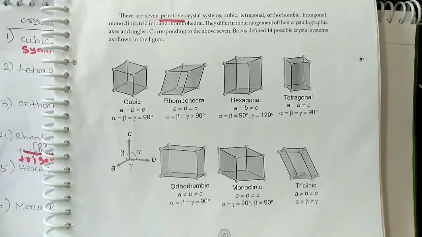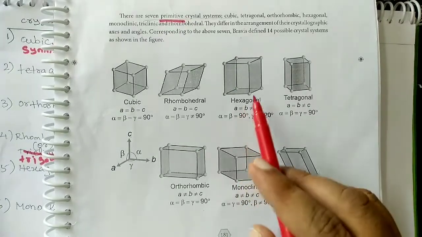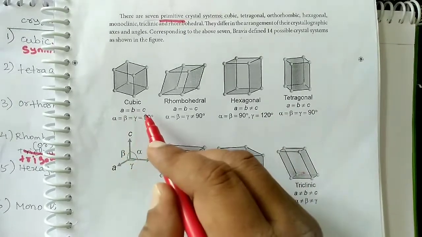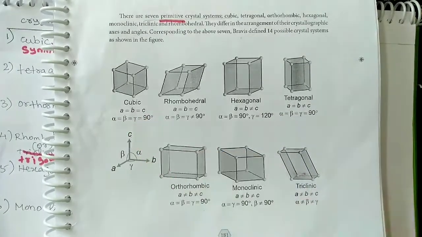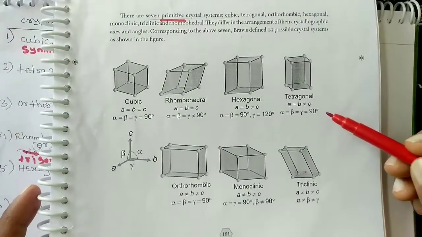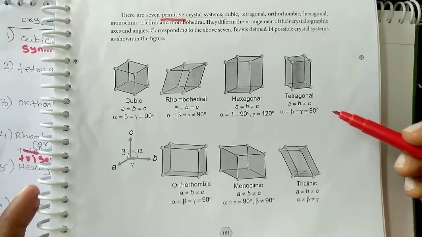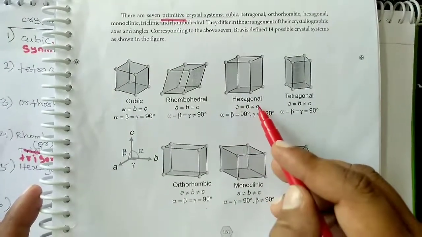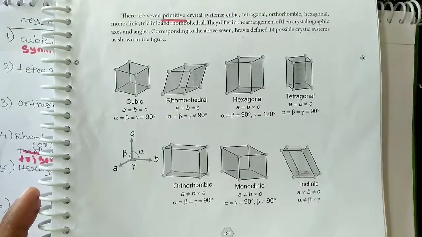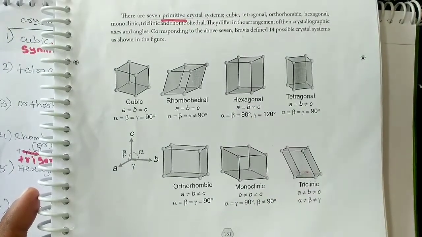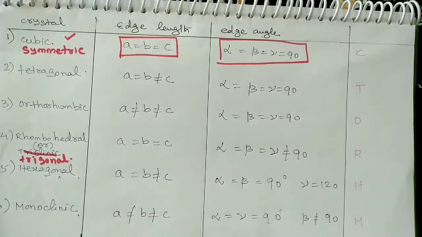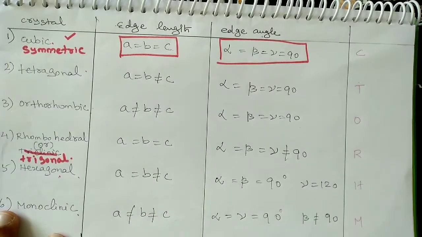In examinations, they mostly do not ask about the structure of the system; mostly they ask about the edge lengths and edge angles. For NEET and IIT JEE type examinations, they give the name of one of the 7 crystal systems and ask for its corresponding edge lengths and edge angles. There is a small trick to easily remember the edge lengths and edge angles of the 7 crystal systems.